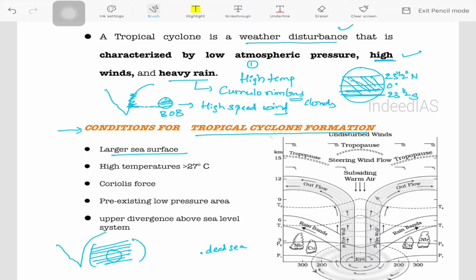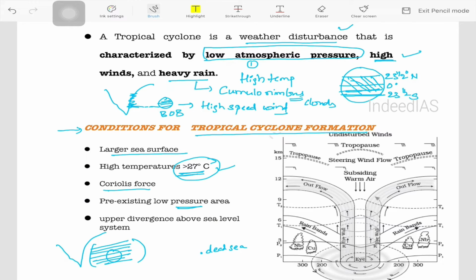Because the primary condition is the sea area should be larger in size, so that an adequate amount of temperature or heat is gathered. Okay, and also the minimum temperature required is 26.5 precisely. Broadly speaking, 27 degrees centigrade is essential for gathering that amount of heat to create the low pressure region. Okay, because we have seen that a cyclone is characterized by low atmospheric pressure, right? So to create such atmospheric pressure, minimum 27 degrees centigrade temperature is essential.